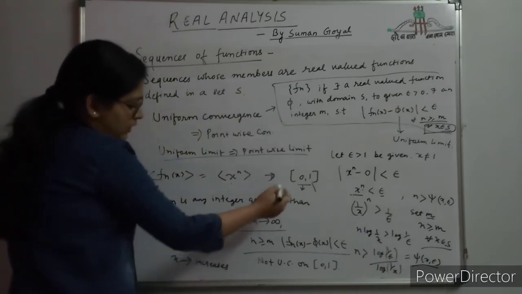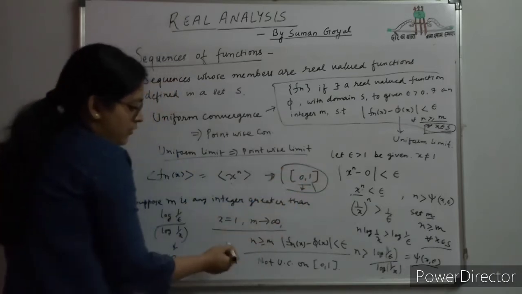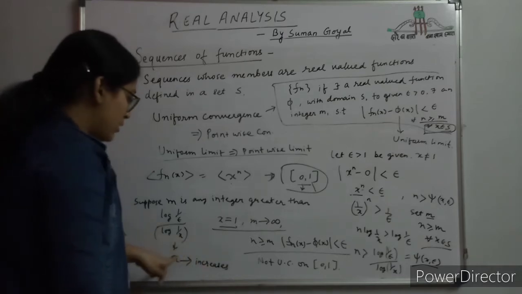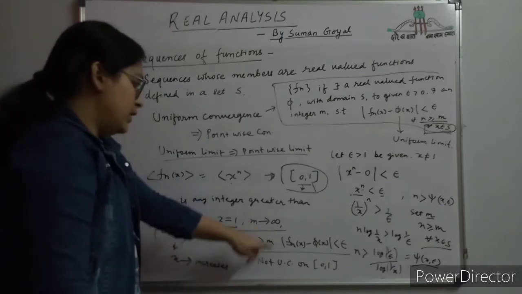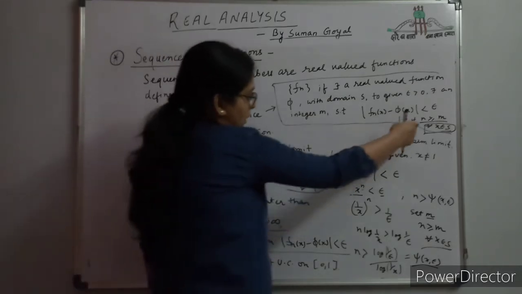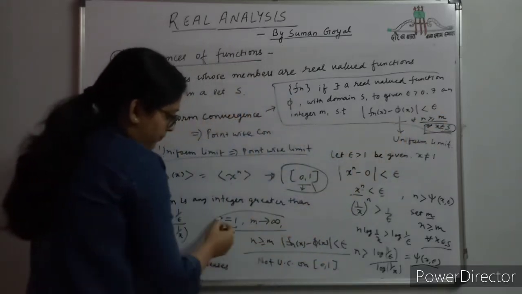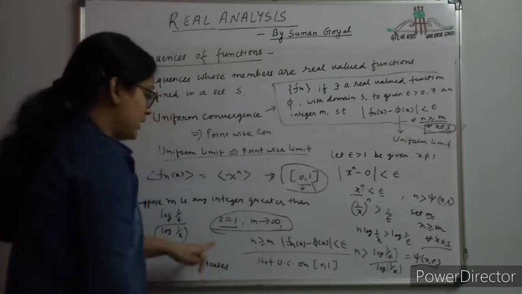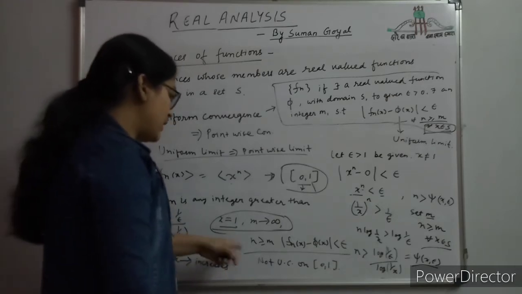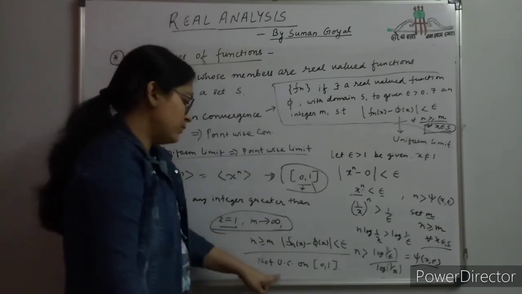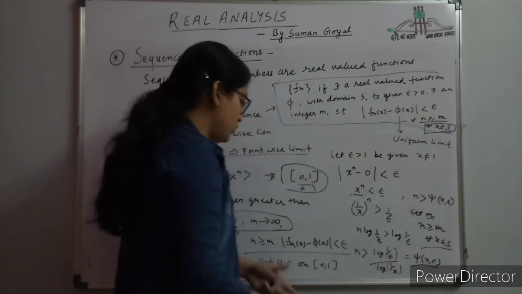If x is equal to 1, what will happen? m tends to infinity, and if m tends to infinity, n cannot be greater than or equal to m. This condition is not satisfied for the value x equal to 1. So we cannot find any m. In this case, the function is not uniformly convergent on [0,1].